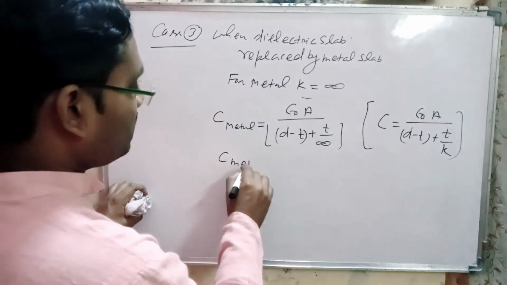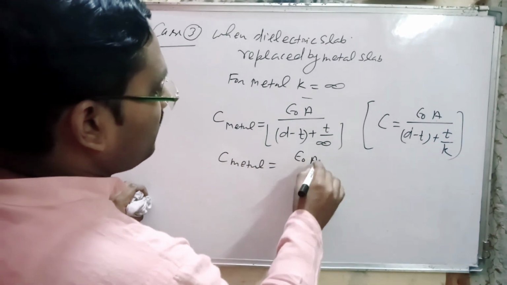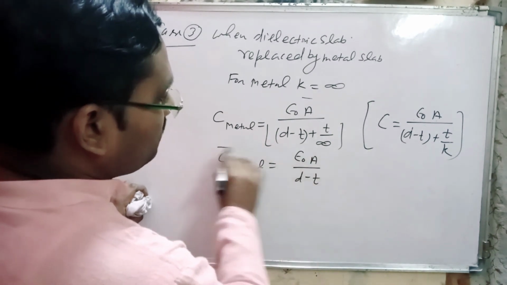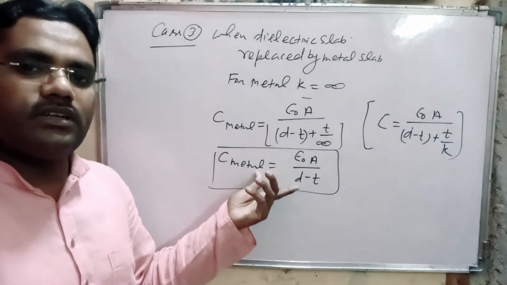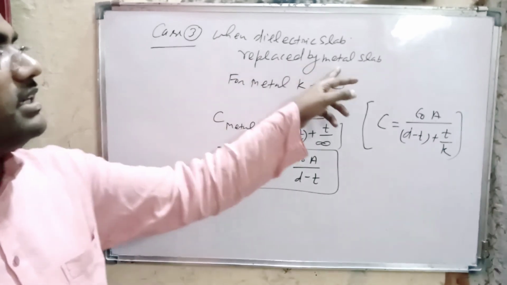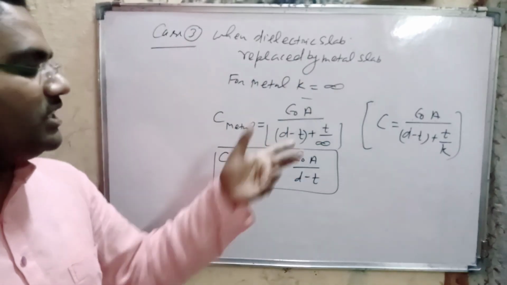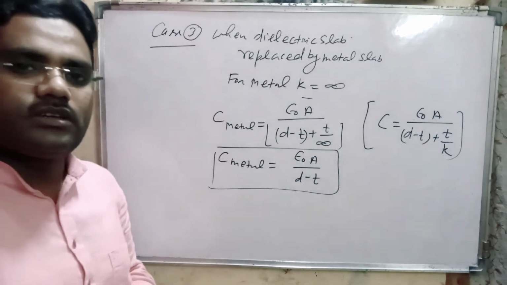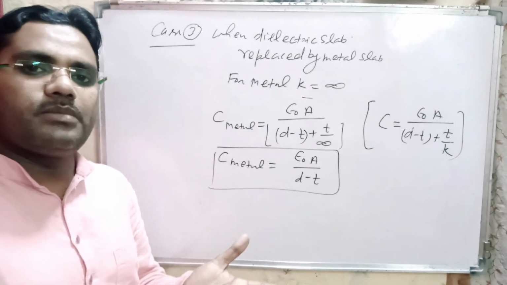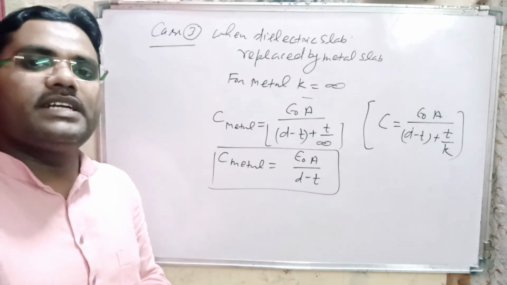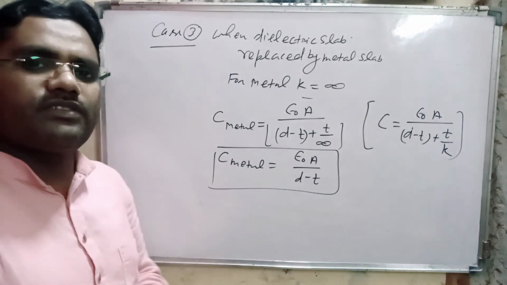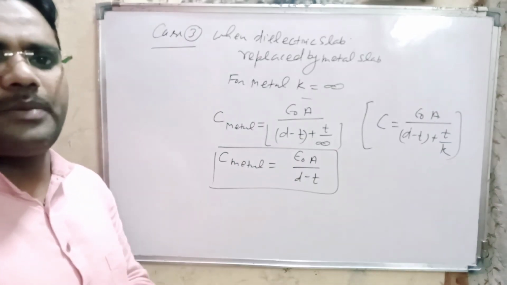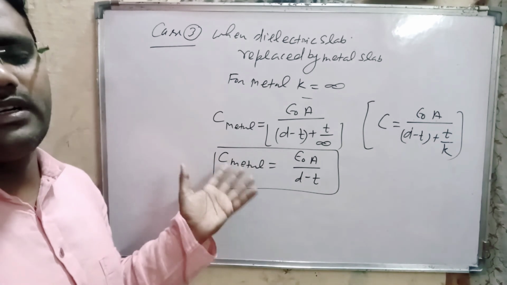That means C metal is equal to epsilon naught A divided by d minus t. This one is the expression for a parallel plate capacitor when there is a metallic slab of thickness t introduced between the plates of the capacitor. These are the expressions for capacitance of a parallel plate capacitor in different cases.